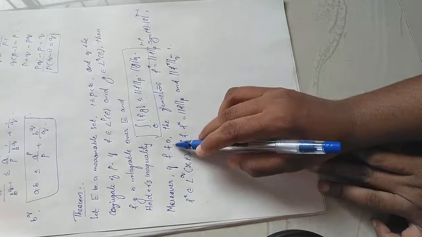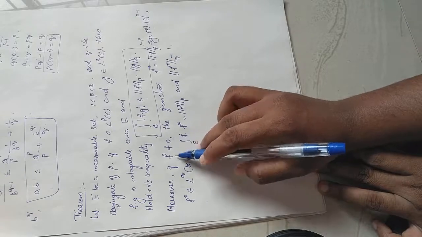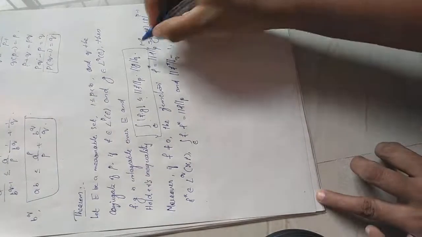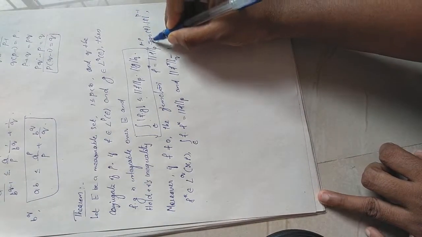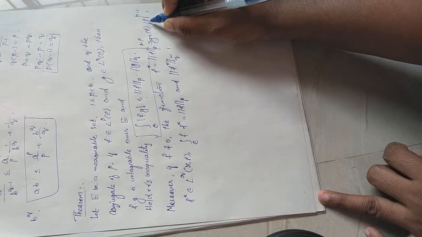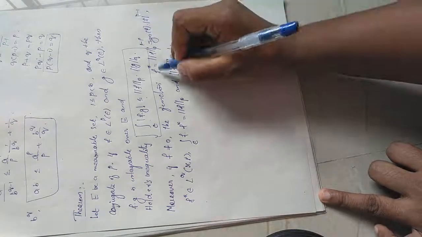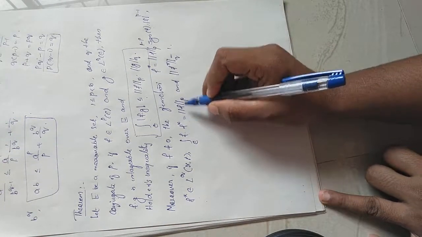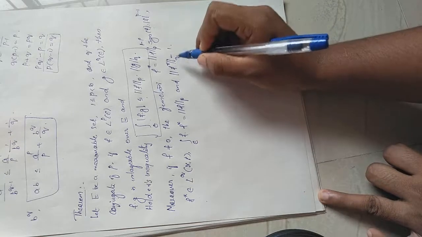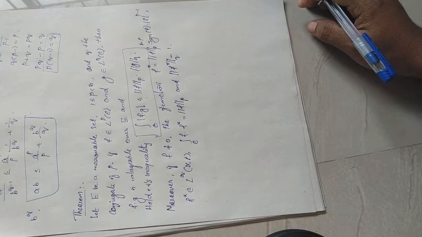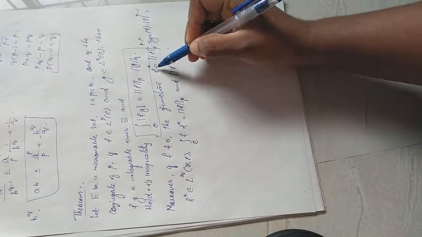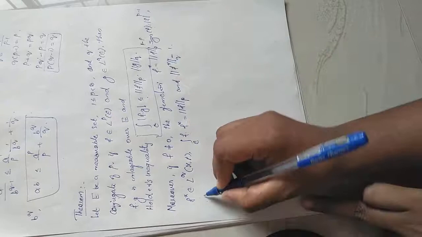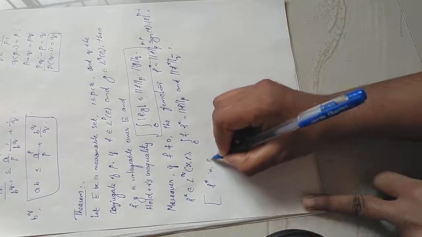Moreover, if f is non-zero, then we can define a function f star, that f star is equal to p norm of f raised to 1 minus p into signum of f, into mod f raised to p minus 1. Then this function f star belongs to Lq and integral over E f into f star equals p norm of f. And you can prove that q norm of f star is equal to 1. Okay. And when this kind of function exists, f star is called a conjugate of f.